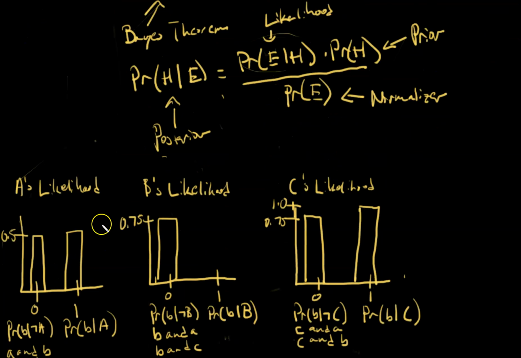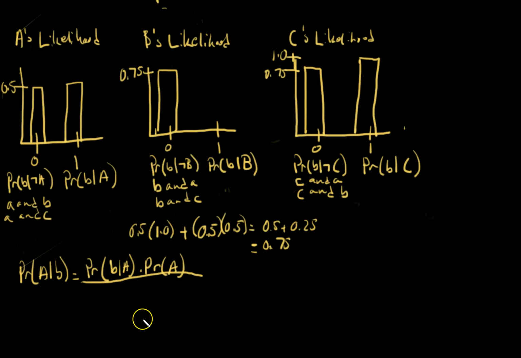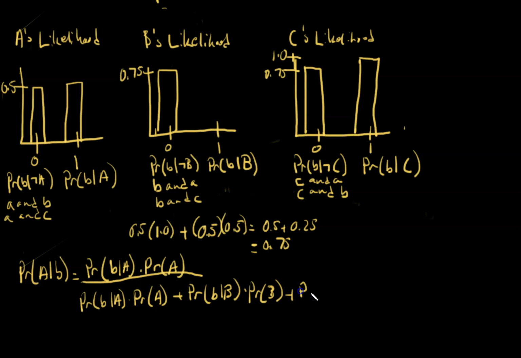Oh, B given A times the probability of A, divided by the probability of B given A times the probability of A, plus the probability of B given B times the probability of B, and then finally plus the probability of B given C times the probability of C. Okay, this is capital C. Make sure to indicate that this is the hypothesis.